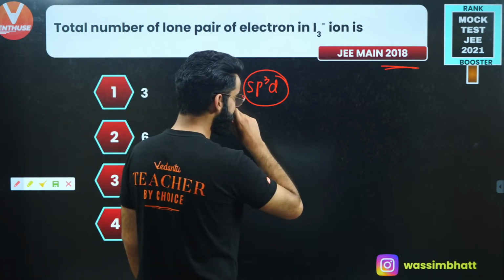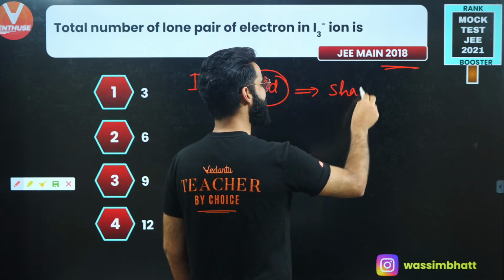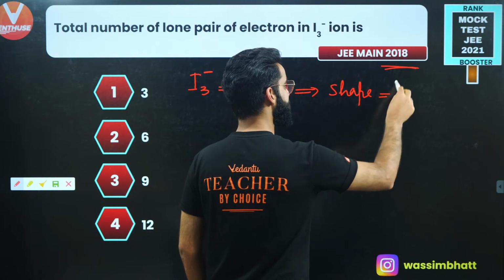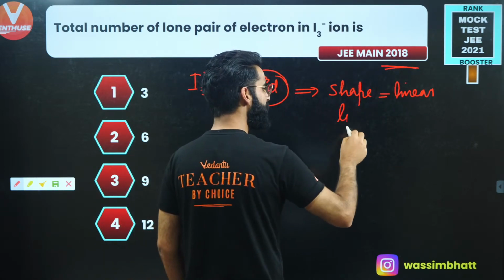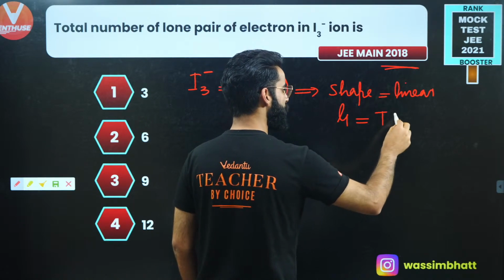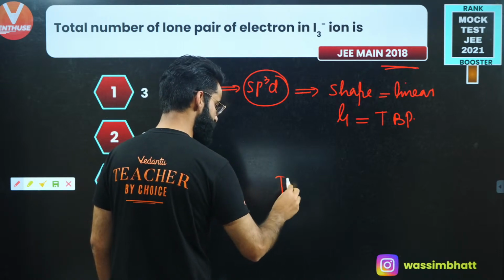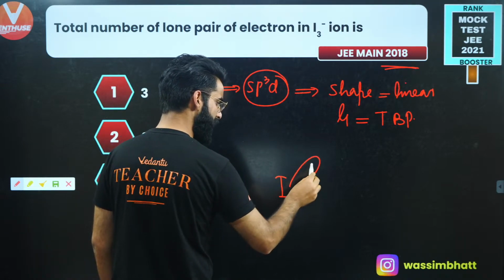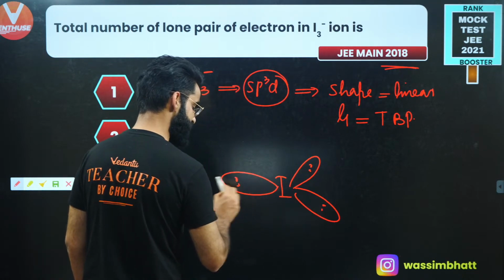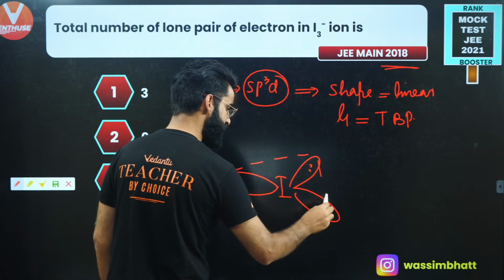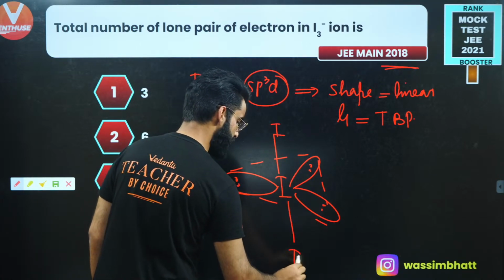In case of this I3 negative, the shape of the molecule is linear, and the geometry of this molecule is trigonal bipyramidal. Let me show you exactly how this molecule looks. This is iodine. This is one lone pair, this is one more lone pair of the same iodine, and this is one more lone pair of the same iodine. All these three lone pairs are present in the same plane. One iodine is above it and one iodine is below it.